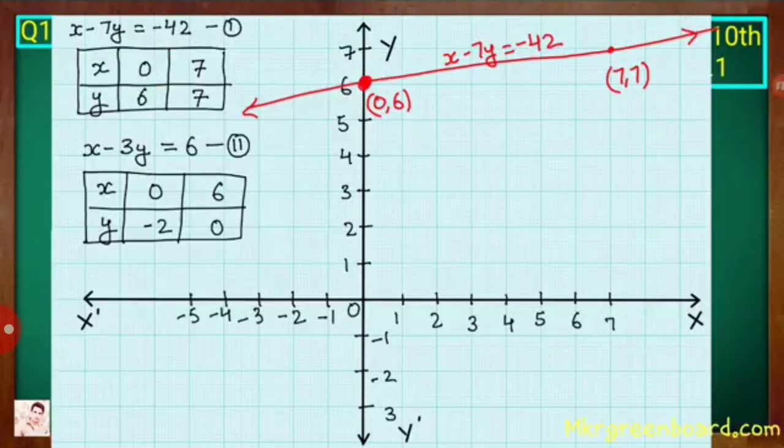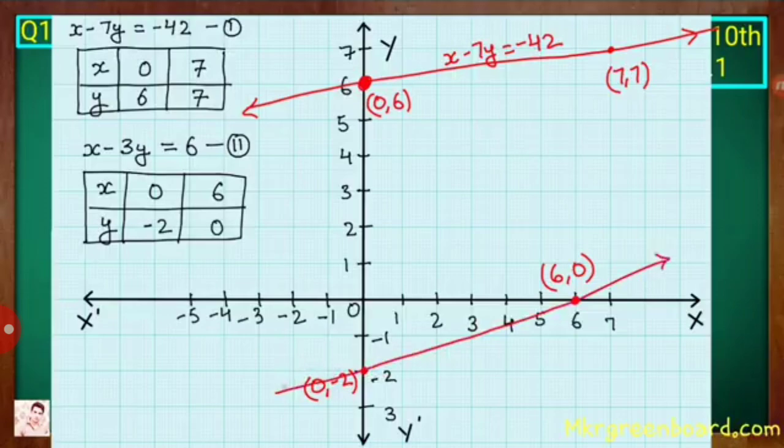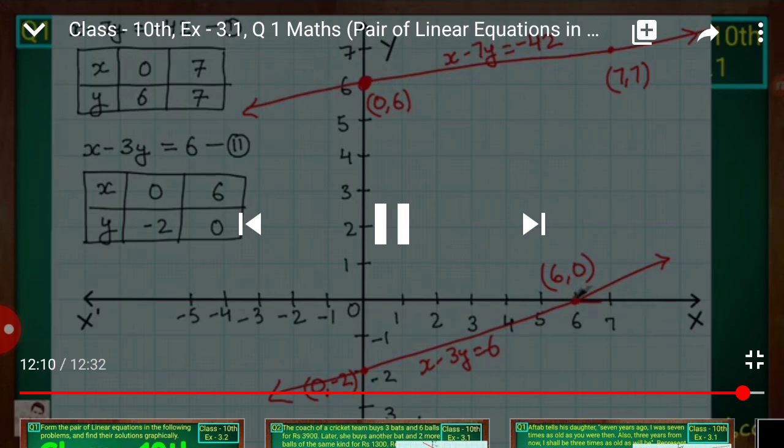Similarly, we plot the points for equation number 2, like (0, minus 2). On the x-axis it is 0, on the y-axis minus 2. This point is (0, minus 2). Okay, now plot (6, 0): 6 on the x-axis and 0 on the y-axis. So this will be (6, 0). Join these 2 points with the help of a scale. Okay, now you can see this line is x minus 3y is equal to 6. This is the graphical representation. Okay, that's all.